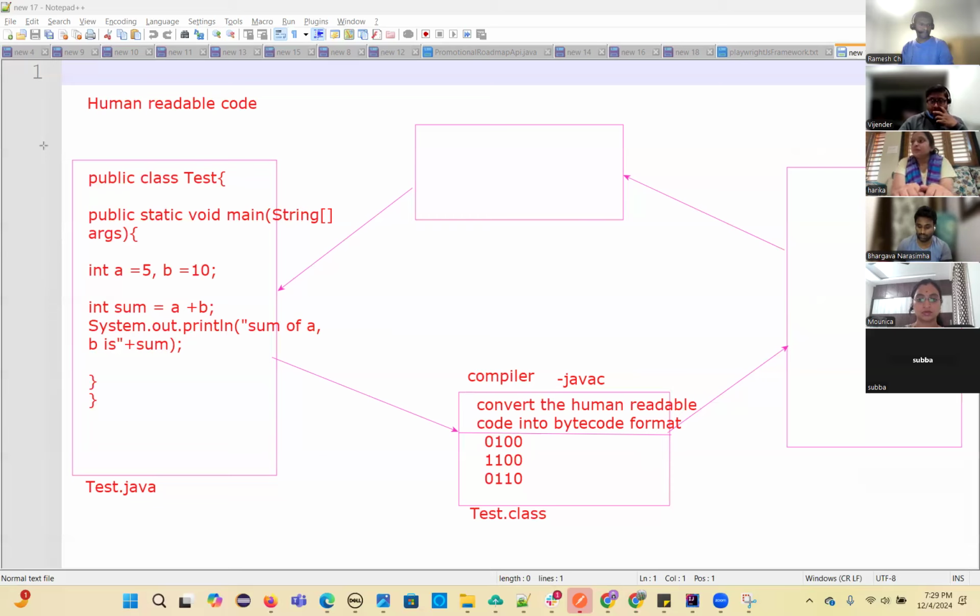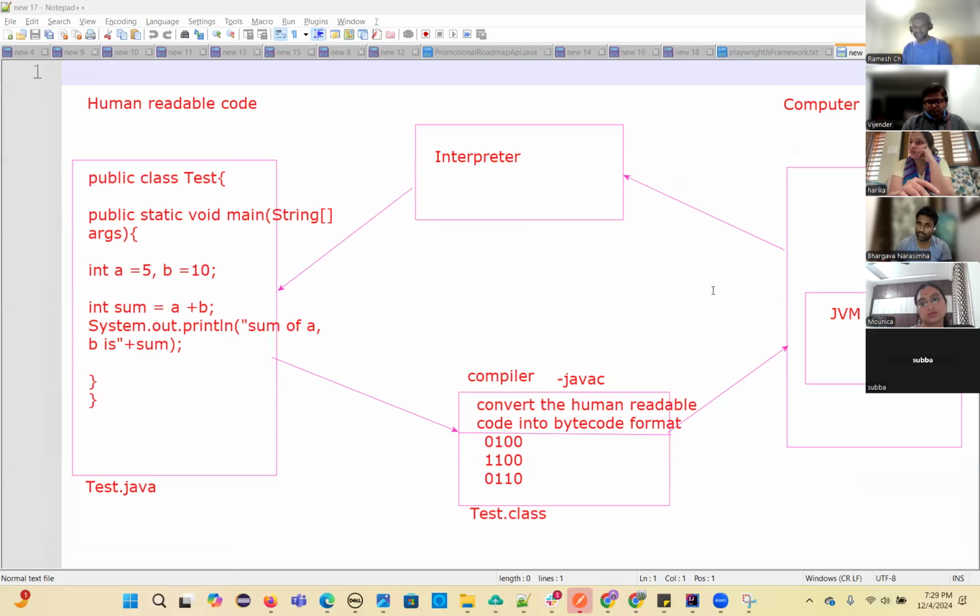Now, after this, we have a JVM. So this is our computer, okay? For the computer, you have to give a machine understandable language. If you give human readable code, it doesn't understand. So we are going to give machine understandable code. This is the JVM, and this is the interpreter.